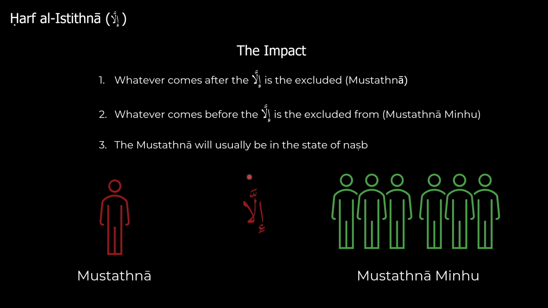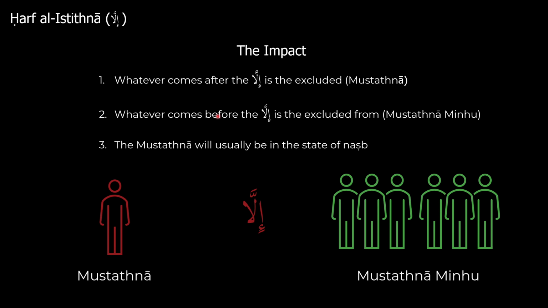Today we'll be going over the topic of Istithnā, which is essentially an exception. So you have the Harf of Istithnā, which is a sentence modifier that can be used to modify the sentence to exclude a particular ism from a group or a category. And the most common one that we see is illa.